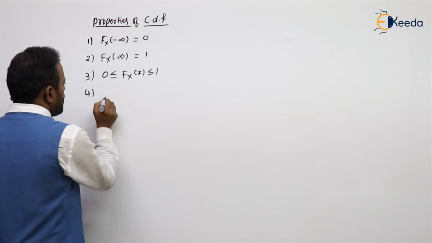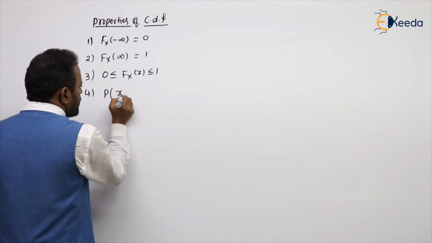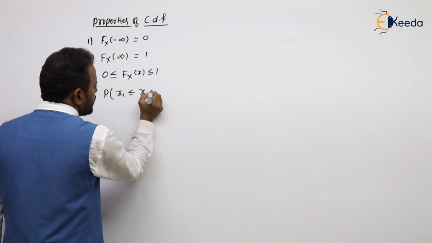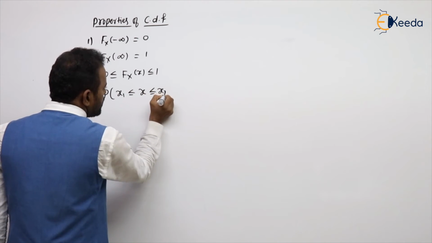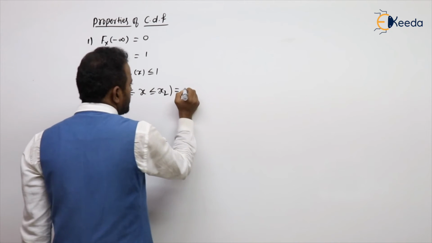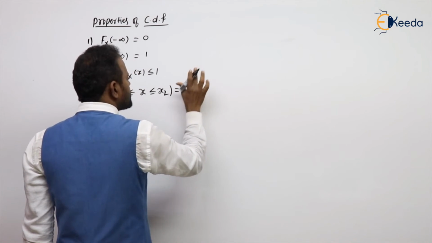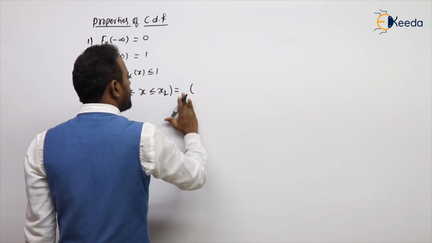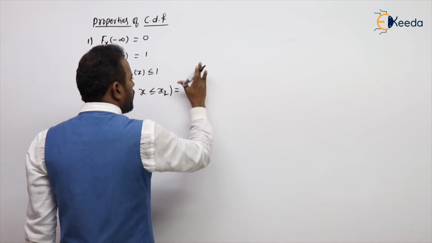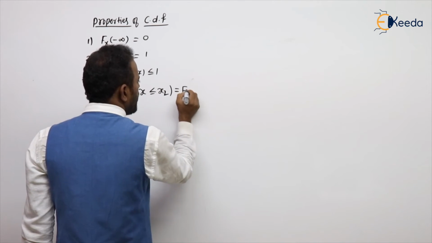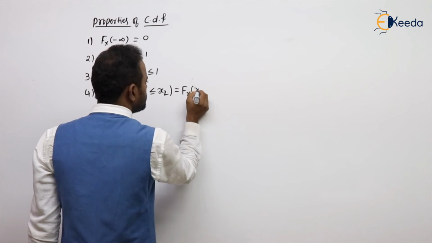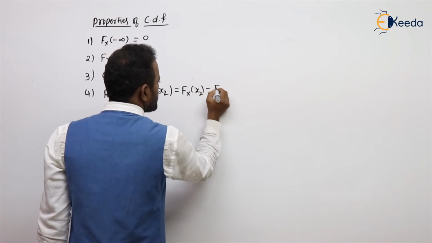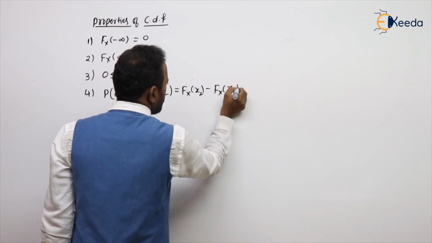Are you getting my point? What is the probability that x lies between x1 and x2? This is nothing but the CDF value of x2 minus the CDF value of x1.